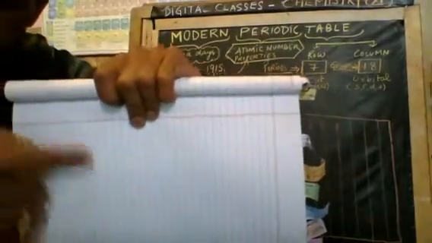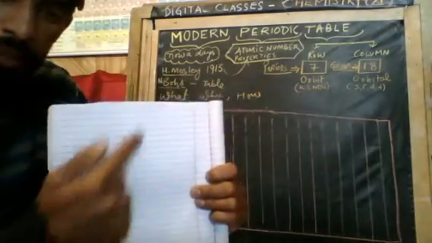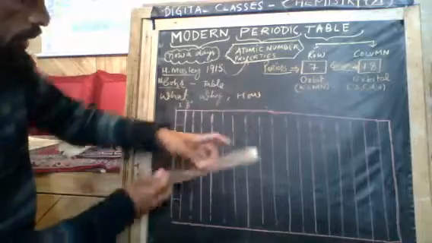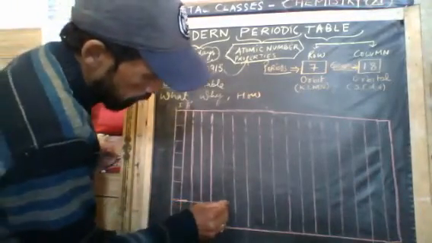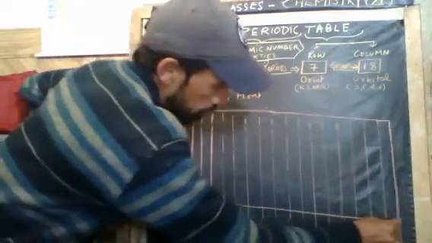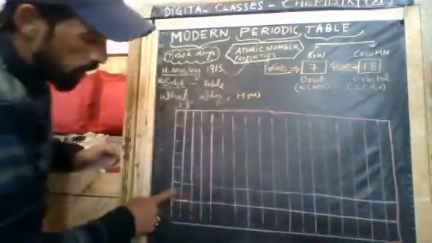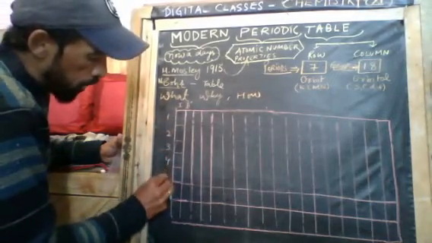Now you have to draw 7 lines in this way. So I'm drawing the 7 lines. Let me draw first 1, then 2. You can mark 1 to 7 also.